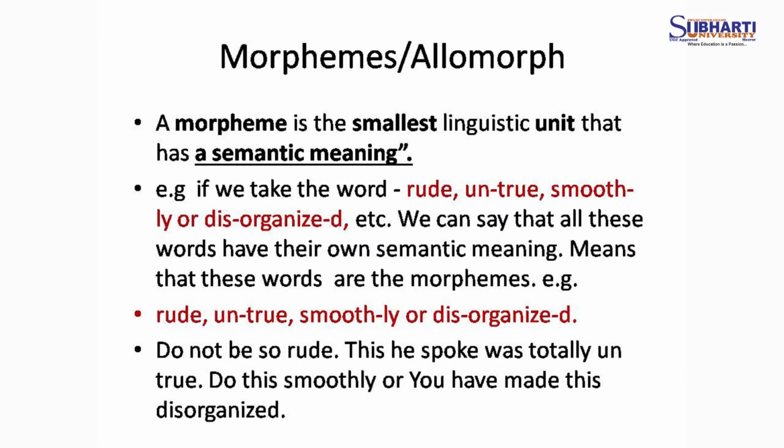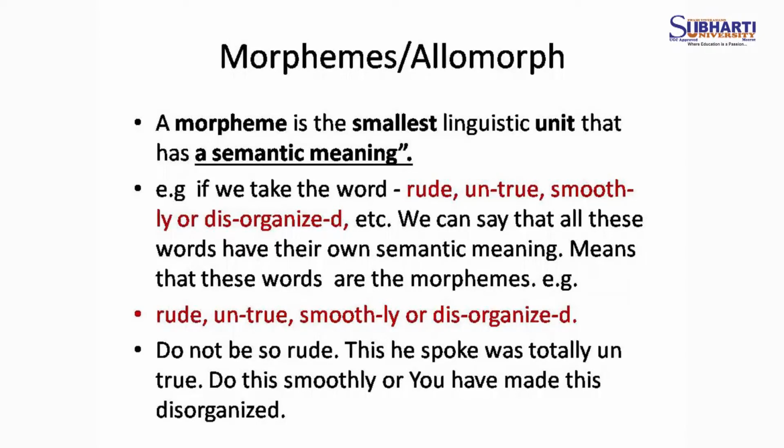So, what a morpheme is? A morpheme is the smallest linguistic unit that has a semantic meaning. For example, if we take the words rude, untrue, smoothly, disorganized, etc., we can say that all these words have their own semantic meaning.